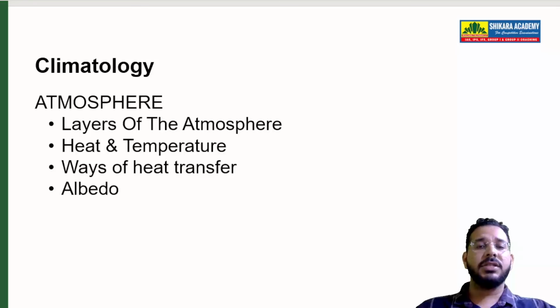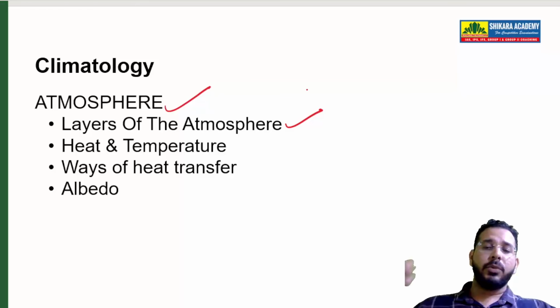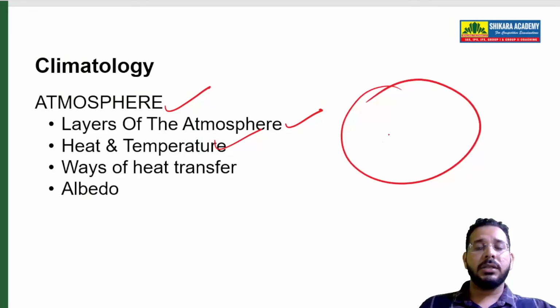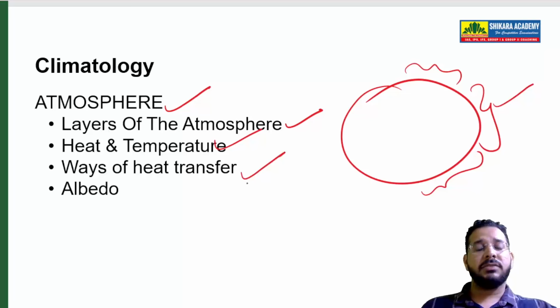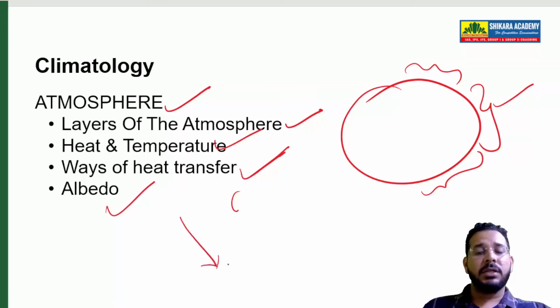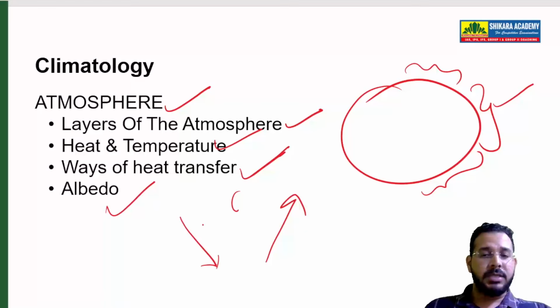You study basic definitions. In climatology, you will study atmosphere, different layers of atmosphere. You have troposphere, stratosphere, mesosphere, exosphere, how heat and temperature are present, how they are distributed on the earth. The tropical regions will receive more sunlight, whereas the temperate and polar regions will receive less sunlight. Then how heat is transferred: conduction, convection, advection, things which you have studied in school. And albedo: how sunlight comes to earth and how it is reflected back into space.